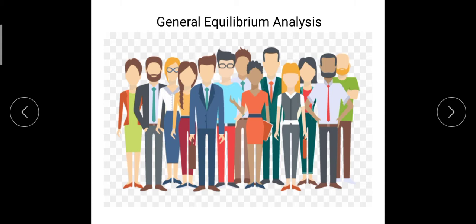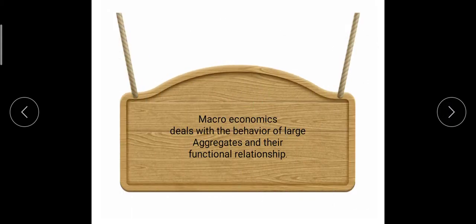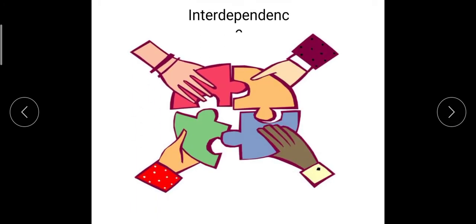We are focusing on all the products, all the firms, all the consumers and all the producers. We are not studying any part or someone separately, but we are studying deeply, we are studying wholly. So macroeconomics deals with the behavior of large aggregates and their functional relationships, how they are functioning, and their interdependence on each other. That is known as general equilibrium analysis. Then the next point is interdependence.